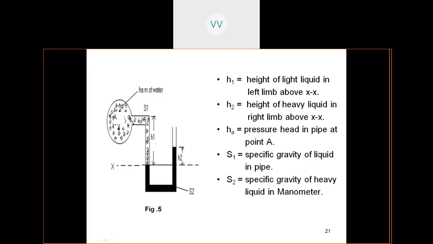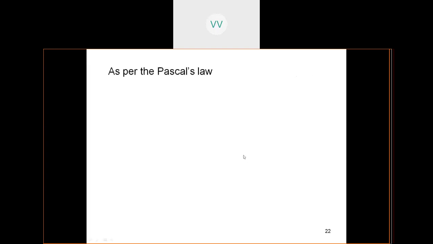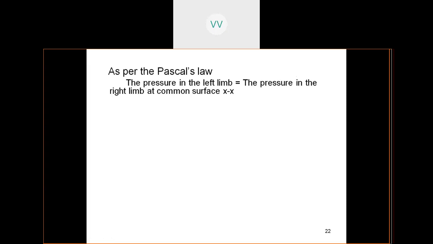So now, S1 is the light liquid, S2 is the heavy liquid. As per Pascal's law, the pressure in the left limb and the pressure in the right limb are equal at the common surface XX. The total head in the left limb is HA, the head due to the water inside the pipeline, plus S1 H1 due to the height of the column above the datum line.